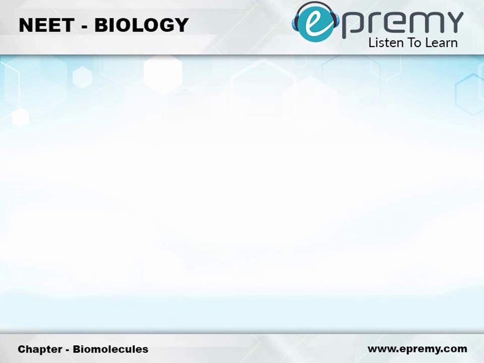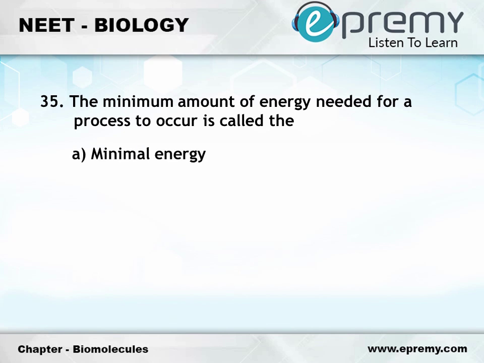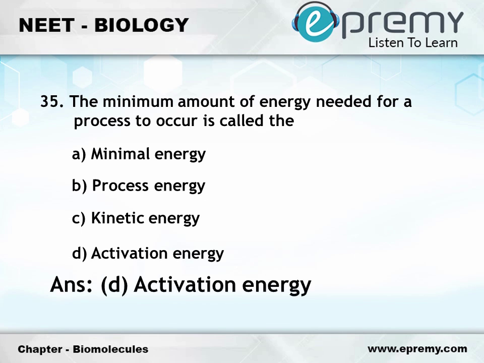Question number 35. The minimum amount of energy needed for a process to occur is called the option A, minimal energy, option B, process energy, option C, kinetic energy, option D, activation energy. The answer is option D, activation energy.